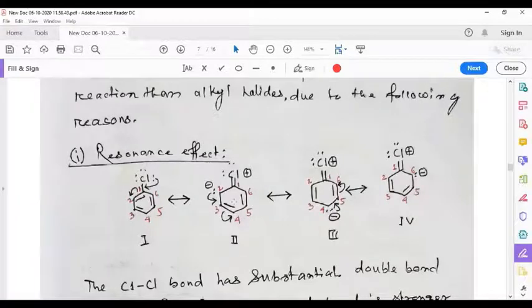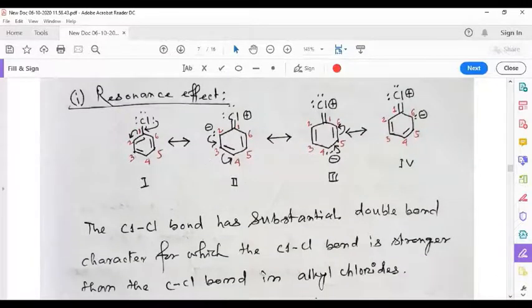Now one important point is that while alkyl halides exhibit nucleophilic substitution reactions, in aryl halides, nucleophilic substitution is difficult. The way it is observed in alkyl halides, it is very difficult in aryl halides. There are some reasons.